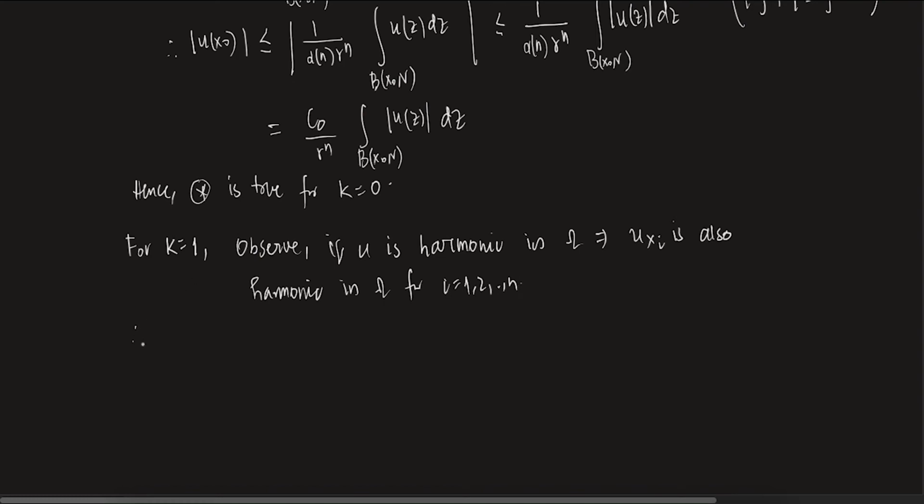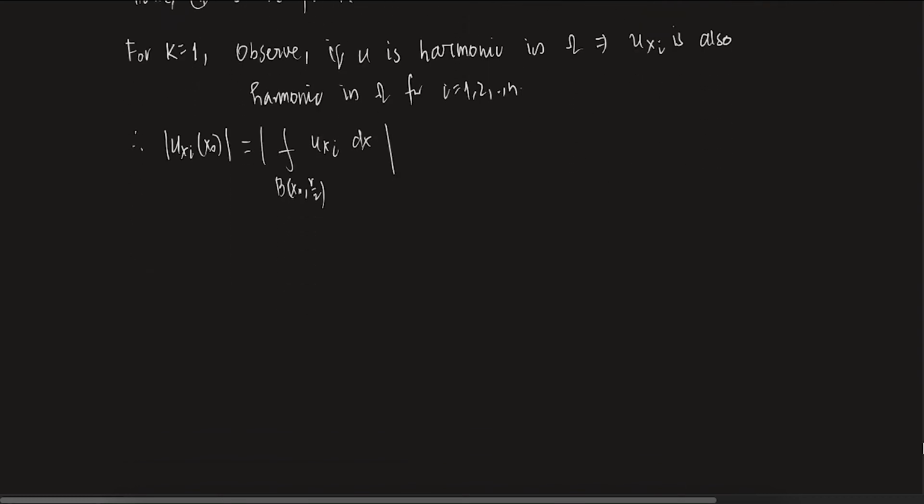Therefore, if u_{x_i} is harmonic, u_{x_i} satisfies the mean value property. So what you can do is write u_{x_i} at the point x naught equals the average integral over B(x naught, r/2) of u_{x_i} dx. Now, this is the mean value property.